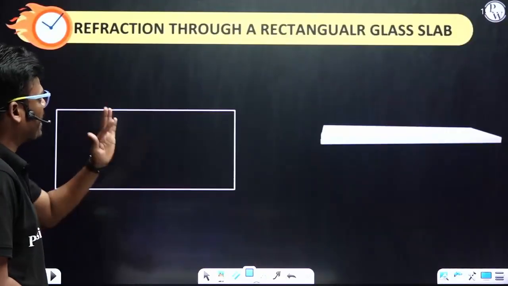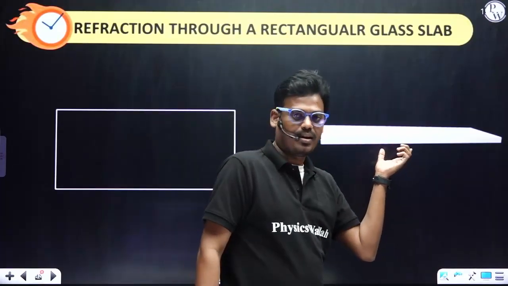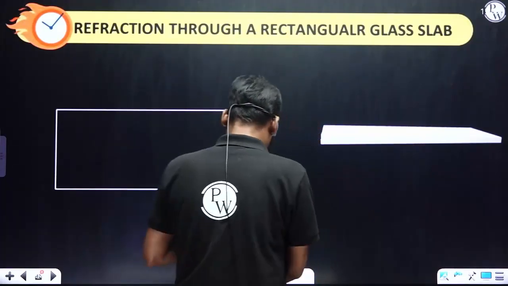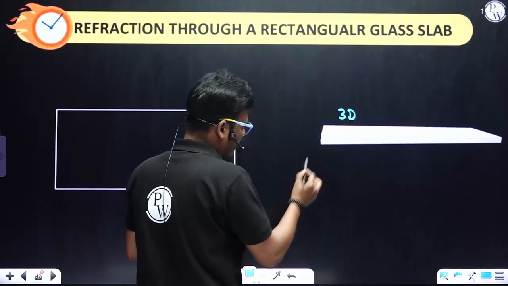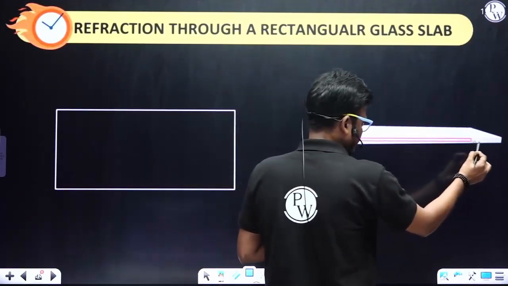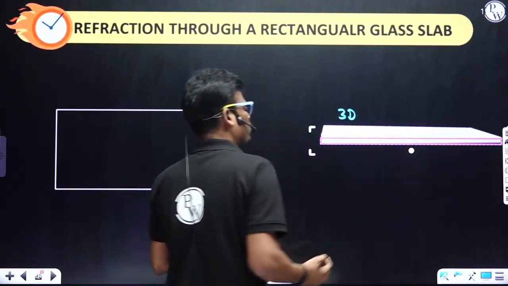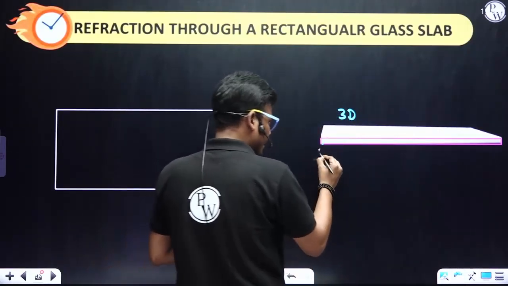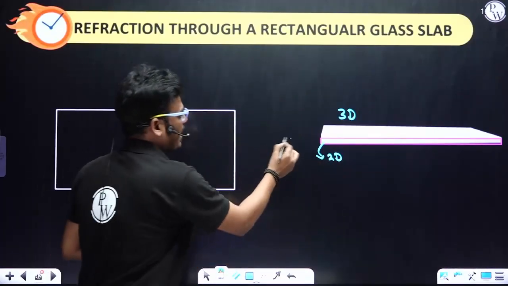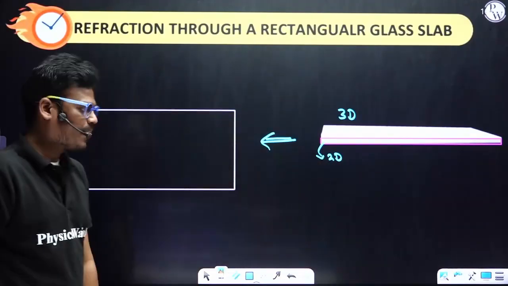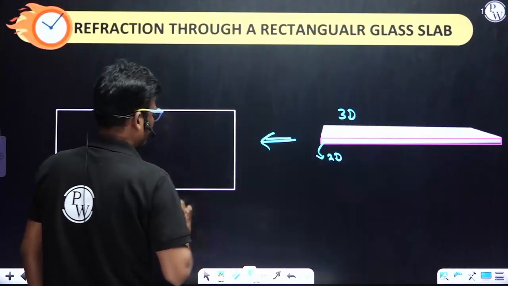Next one, refraction through a rectangular glass slab. This is a rectangular glass slab. It is a 3D diagram. But here what I will do is consider only this part, to make it 2D. The same diagram here. Now you see, I'll fill this one with this.